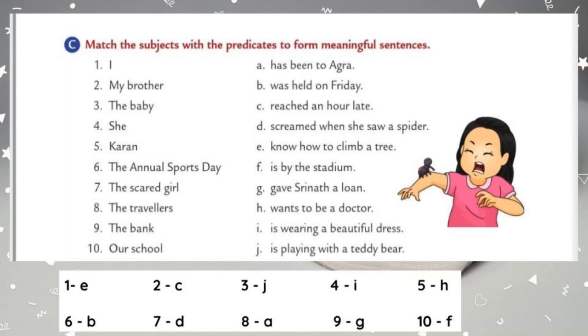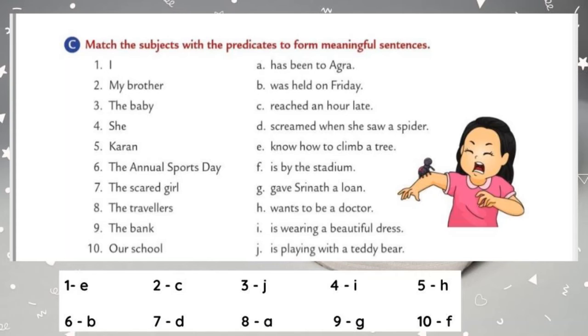Next one. The annual sports day was held on Friday. Write the number 6 on the option B. Let's move to the seventh one. The scared girl screamed when she saw a spider. Write the number 7 in the option D. And the next one is, the travelers reached an hour late.